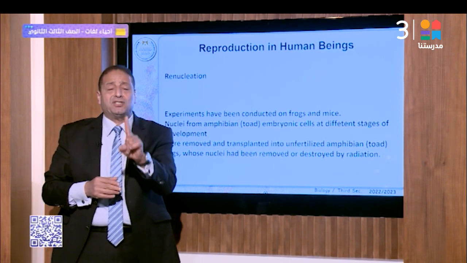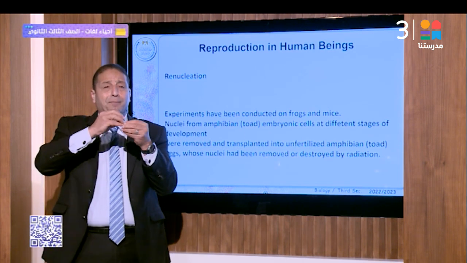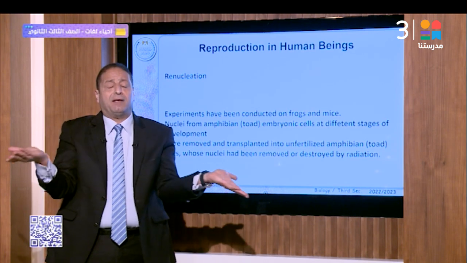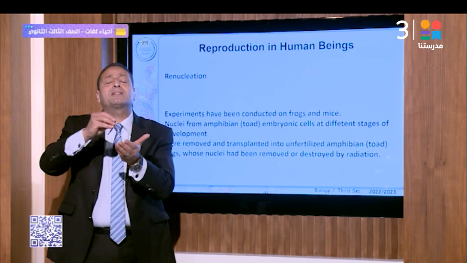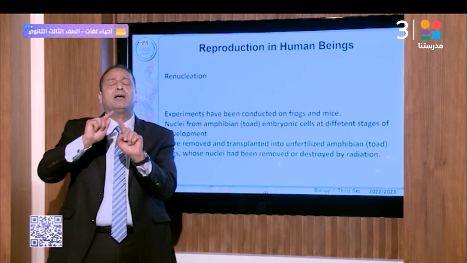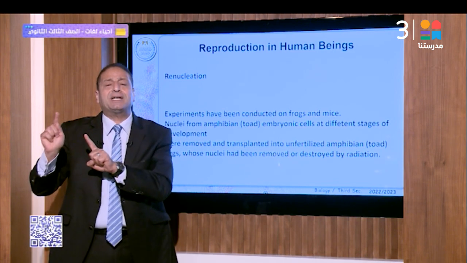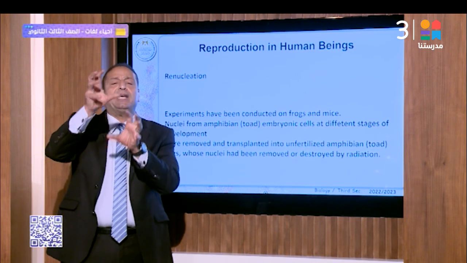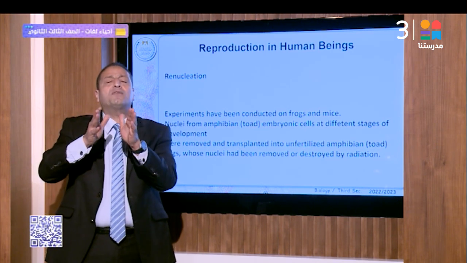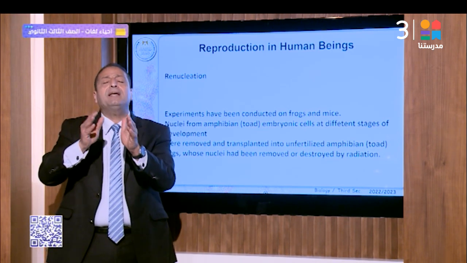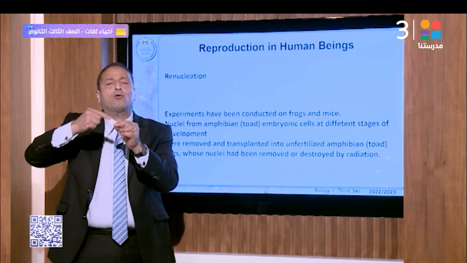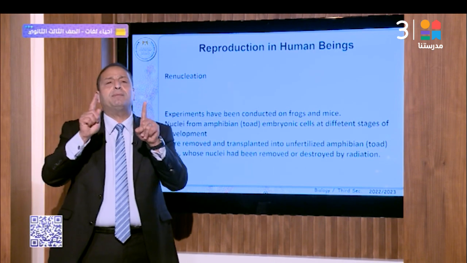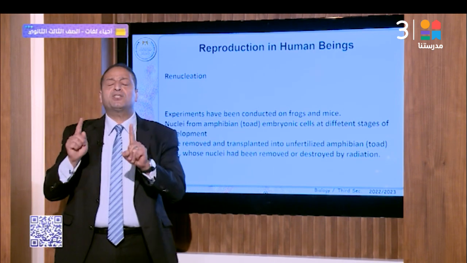But in artificial parthenogenesis, the individual comes from the ovum, which means it comes from females, so the individual is female. In frogs, in artificial parthenogenesis, the ovum divides mitotically after exposure to radiation or other chemicals or needles, and the number of chromosomes is doubled, producing a female. So that is the difference between renucleation and artificial parthenogenesis.